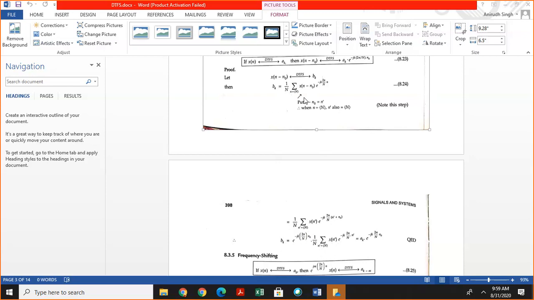So if the signal is shifted in the time domain by n naught, then exponential minus jk omega n naught is multiplied by the Fourier coefficient of x of n in the frequency domain.